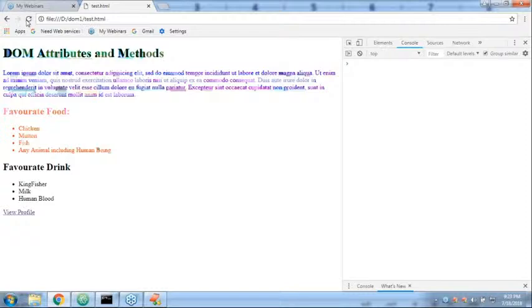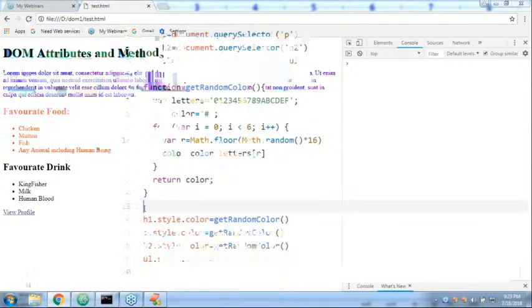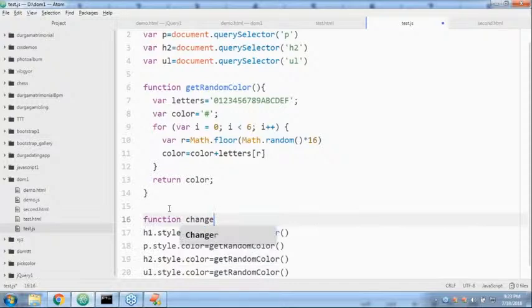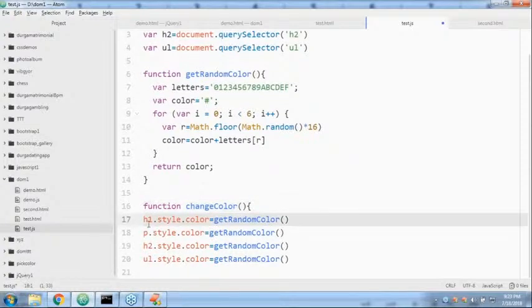Now what I want to do is make a small change. These things, let me define inside a function: function changeColor. Inside changeColor, I'm defining all these activities.